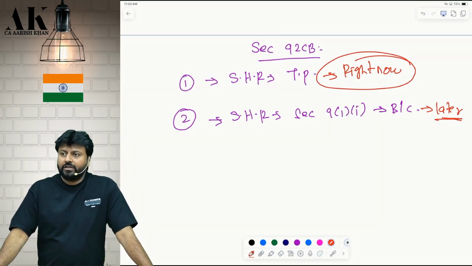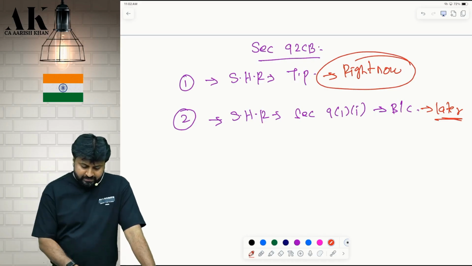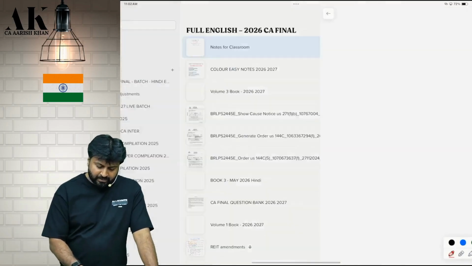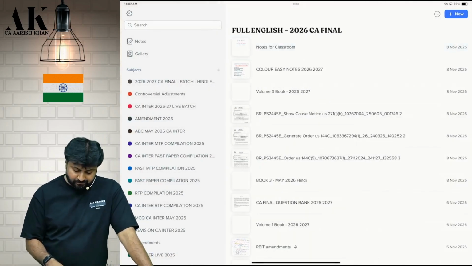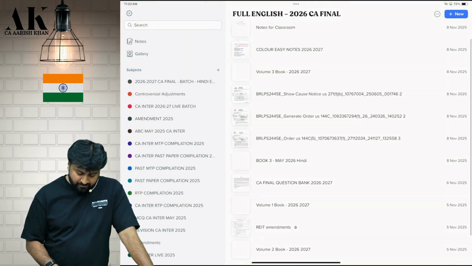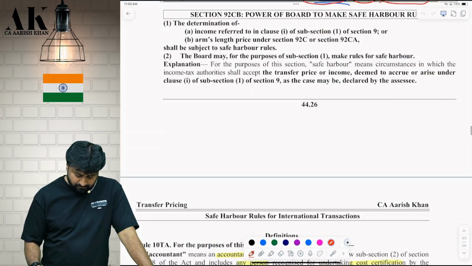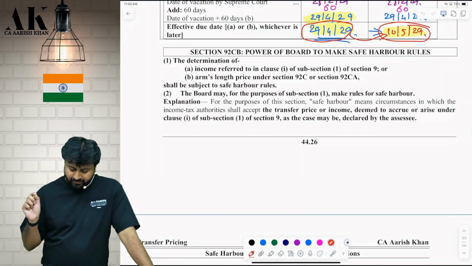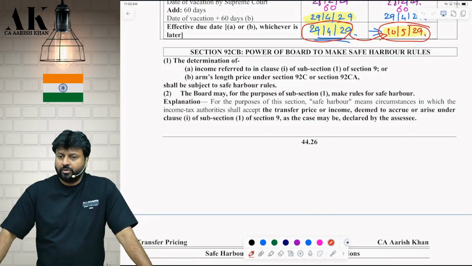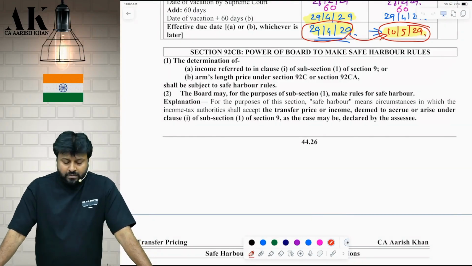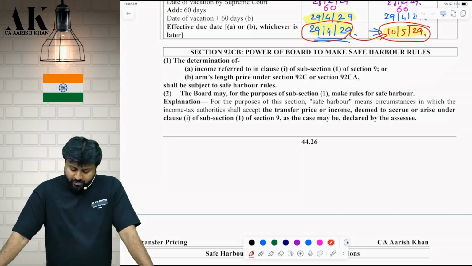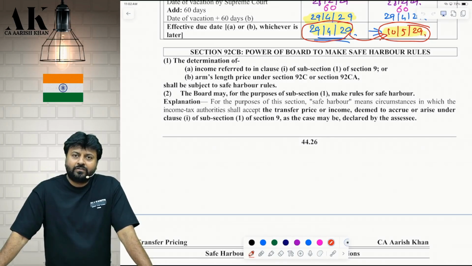I will be dealing with everything from the ICAI material only, whatever ICAI has released, which I have put in our book also. Pay absolute attention, please. Page number 44.26. See the board, please, all of you. You can read it from the board or open your book if you have. Everybody has to learn from here only.